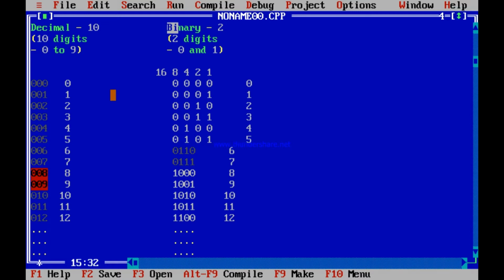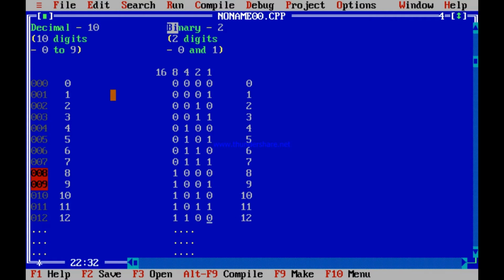But one thing you will understand by now, see, when you are talking about 0, have a look at the 0th line. When you are talking about 0, all these positions are 0. This means 0 eights, 0 fours, 0 twos, and 0 ones. So it is 0. When you are talking about 1, it is 0 eights, 0 fours, 0 twos, but 1 one.